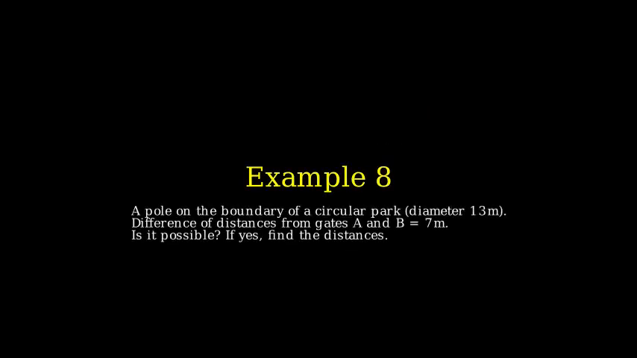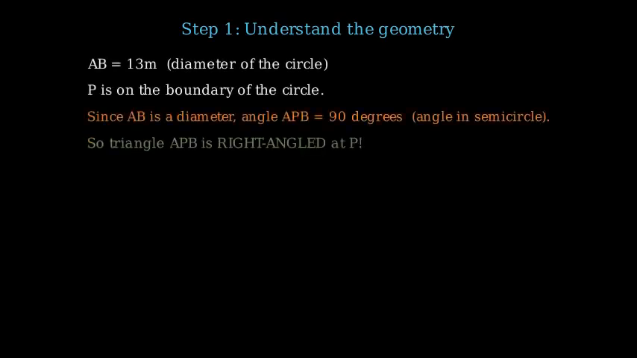Example 8. A pole stands at the boundary of a circular park whose diameter is 13 meters. The distances from the pole to two gates, A and B, on a diameter differ by 7 meters. Is it possible? If yes, find the distances. Step 1.